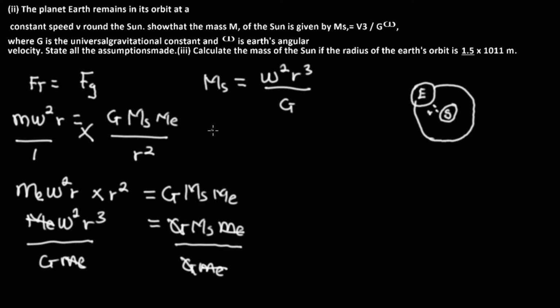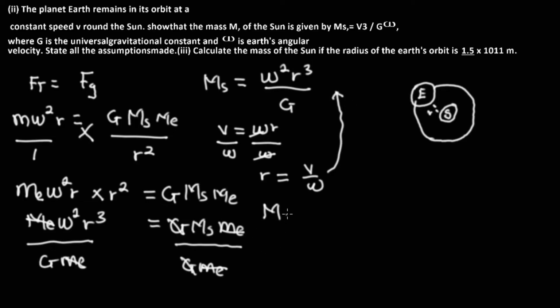Now, don't forget that v is equal to wr, the relationship between linear speed and angular speed. Now, let's make r the subject of the formula. On doing that, we are going to be dividing through by the angular speed. When we divide, the radius becomes v over w. So we are going to plug it into this equation we have here. Wherever we see r, we are going to be putting v over w.